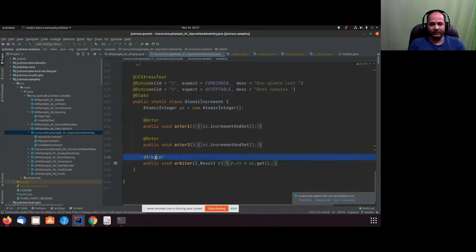The new API we tried to see was arbiter, and what kind of different result classes we have, and how we choose the one we want.